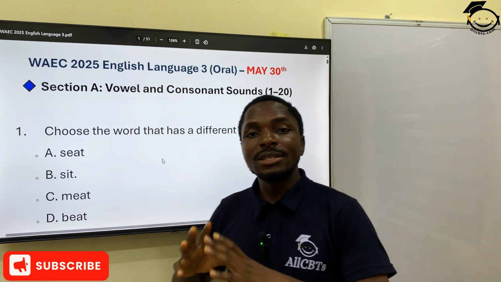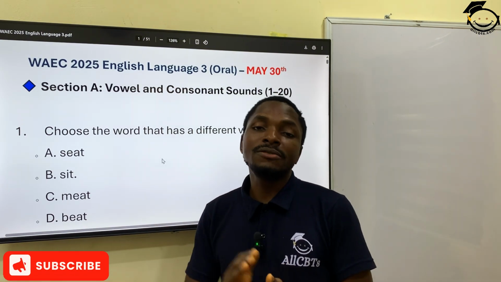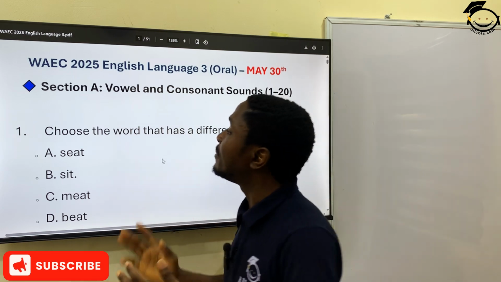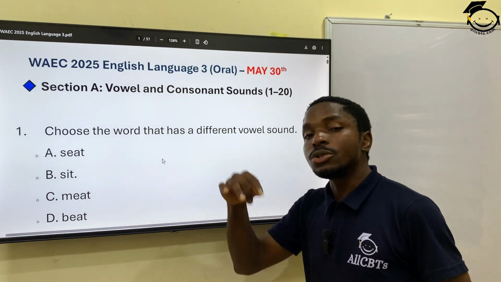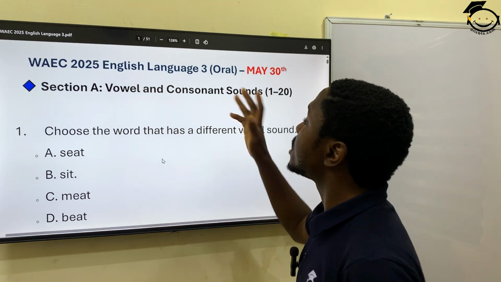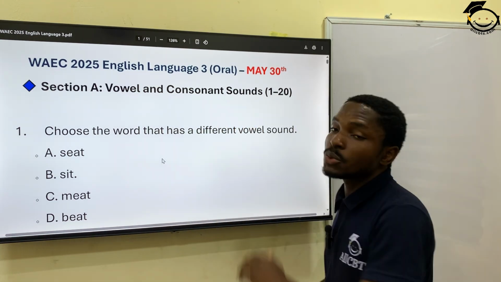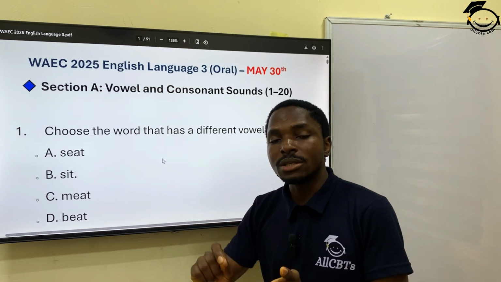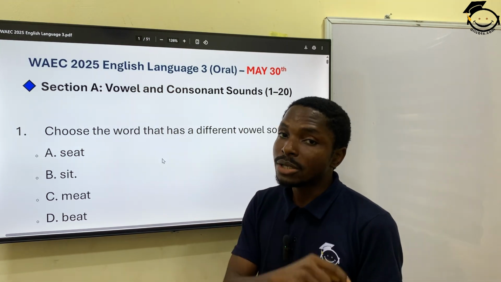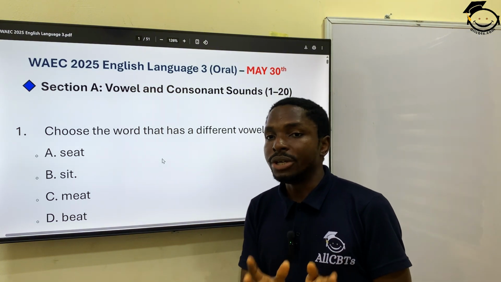Now I've put these top 50 questions into 4 different sections. Here we have the first section, section A. We are going to be looking at the top questions on vowel and consonant sounds. I have for you 20 questions. Make sure you master them, and any you're having difficulty with, you can note them down, then go back to the textbook to gain more insights.